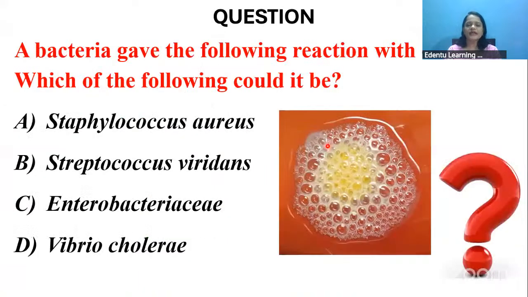Now, moving on to the next question. A bacteria gave the following reaction with catalase. Which of the following could it be? If you look at this image, you can see that this is the catalase reaction, and you can see bubbles or effervescence getting produced in this reaction.